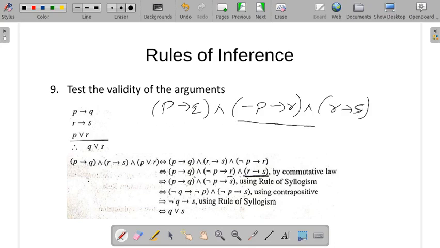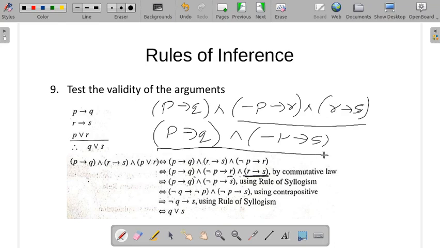Here we can apply the rule of syllogism: P conditional Q and negation P conditional S. Rule of syllogism. So what can we do next? Observe here, we can take the contrapositive of this one. Take the contrapositive.